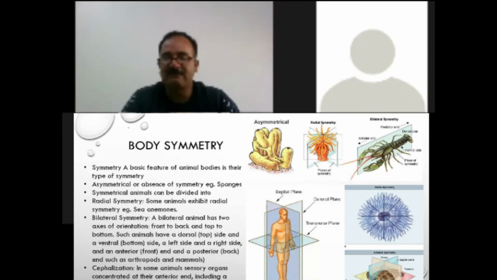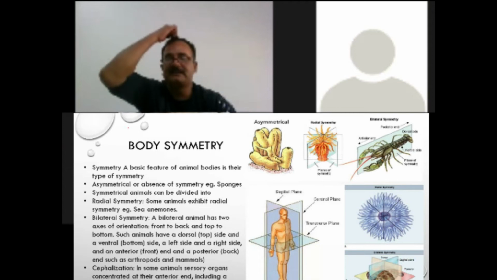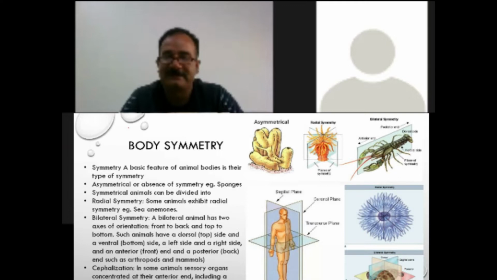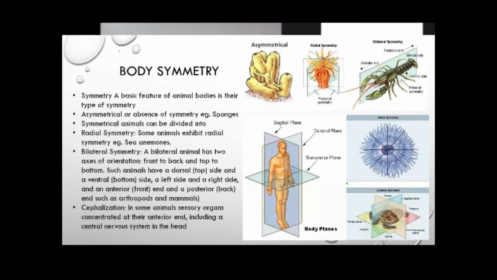And we have two ends, the anterior end. The head is present at the anterior end, and in case of animals, the anterior end is transformed into a head. The head formation process is known as cephalization. We know cephalization means head formation.